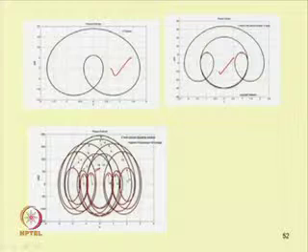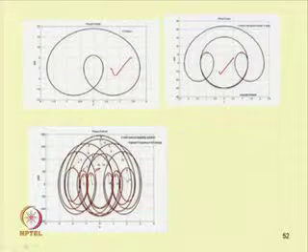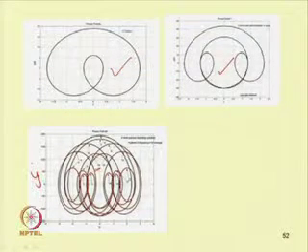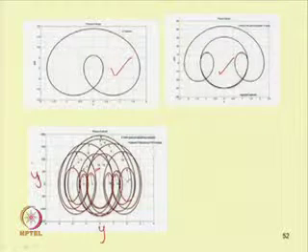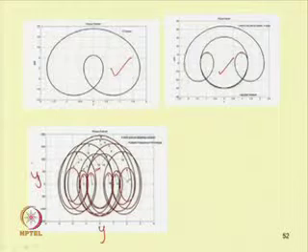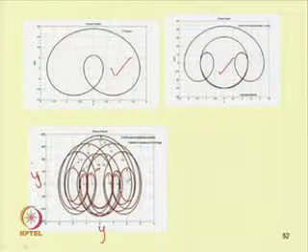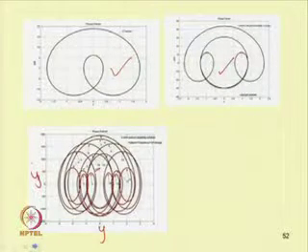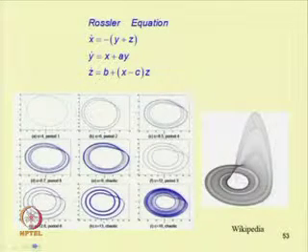This is 1, 2, similarly 3. This way all the orbits are marked. So, here there are 16 orbits. With these 16 orbits, you just see the phase portrait, that is y dot versus y. It looks like a chaotic response. So, if we go on doubling this period by changing the system parameter or control parameter, we can land up with a chaotic response.